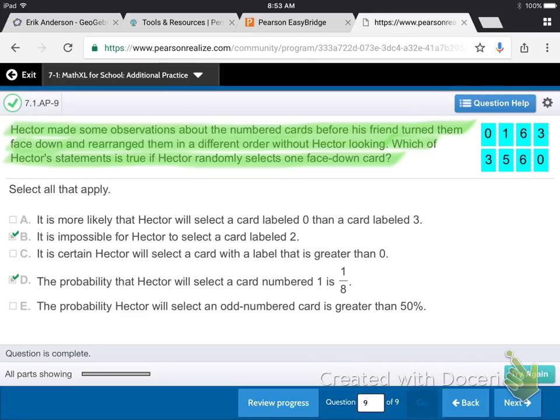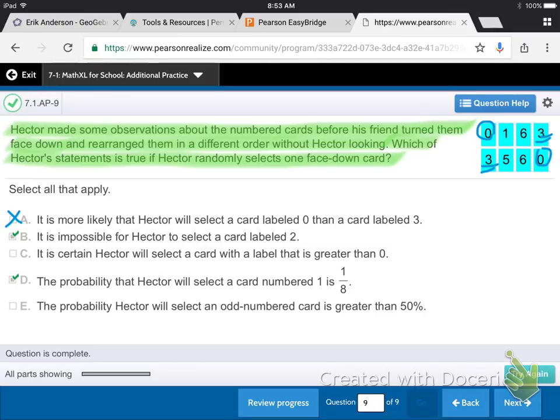It is selection A. It is more likely that Hector will select a card labeled 0 than a card labeled 3. Well, let's see. There are 2 zeros and there are 2 3s. So they're equally likely. One's not more likely than the other, so it's not A. B says it is impossible for Hector to select a card labeled 2. Remember we talked about what impossible means, boys and girls? And impossible means that there cannot be a 2 in that stack of cards, and there isn't. So he could not possibly draw a 2. There is none. So choose that one.